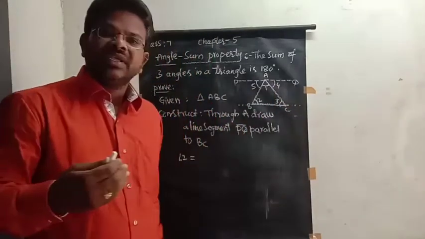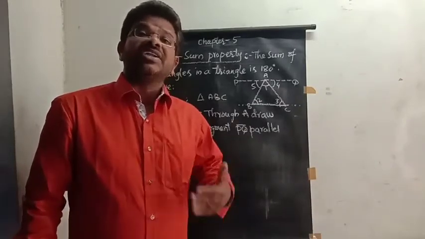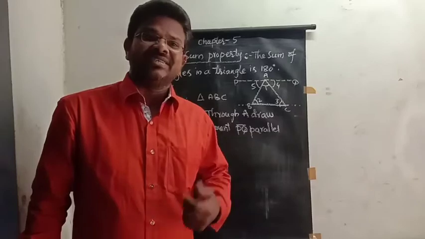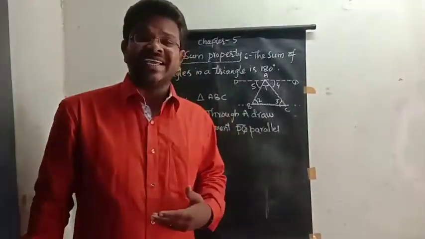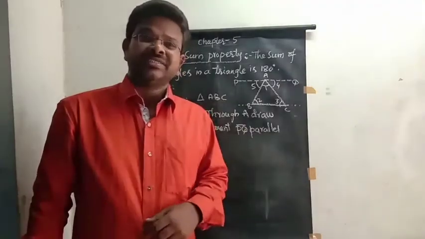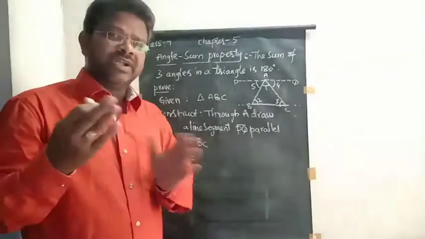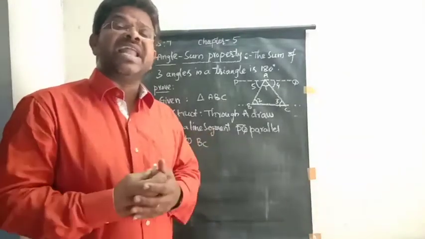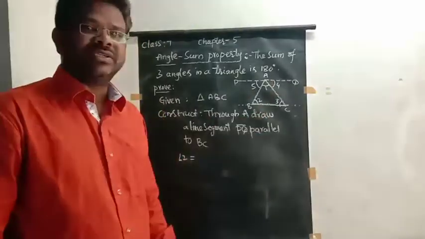In the previous sessions, we have learnt about alternate interior angles, alternate exterior angles, corresponding angles, and the knowledge of the angles made when a transversal cuts two parallel lines. We can use it here.